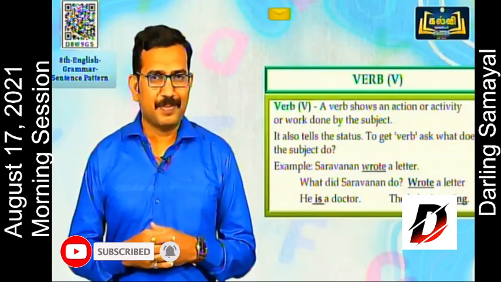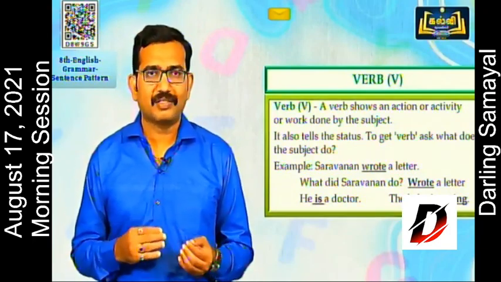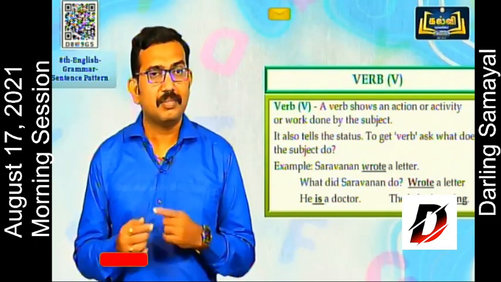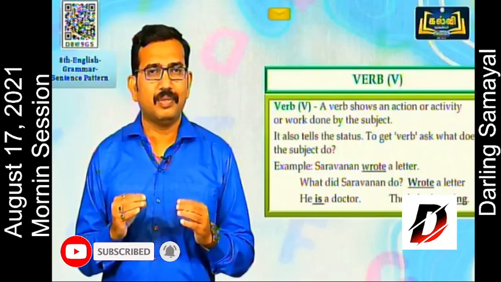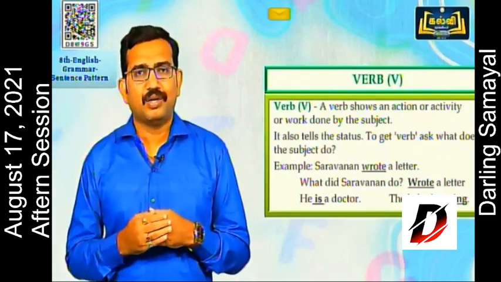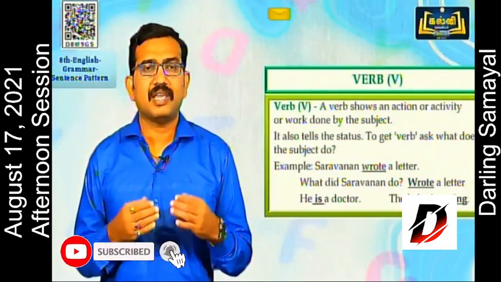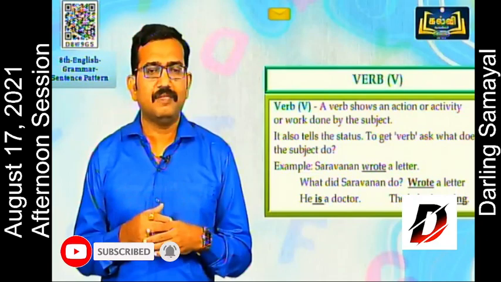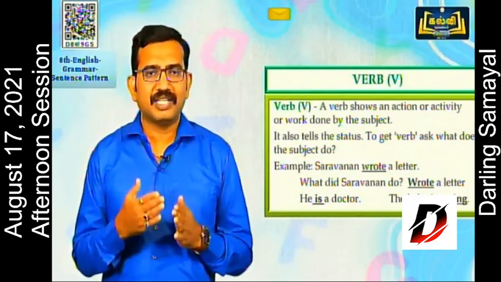Let us check the explanation for the verb. A verb shows an action or activity or work done by the subject. Generally, when you hear the word verb, you immediately think of an action word. Yes, but not only action words; a state also comes under verbs. It also tells the status. Let us check some examples.